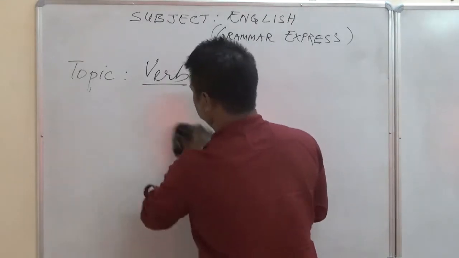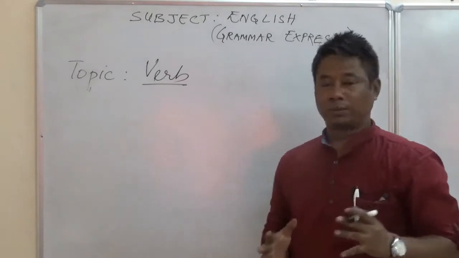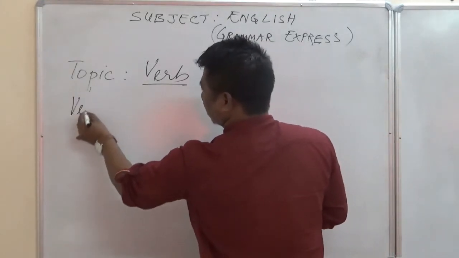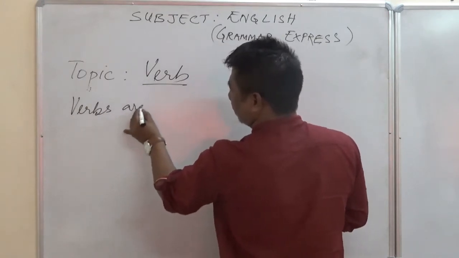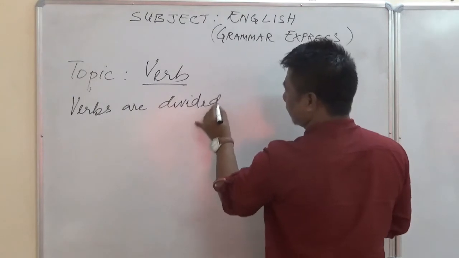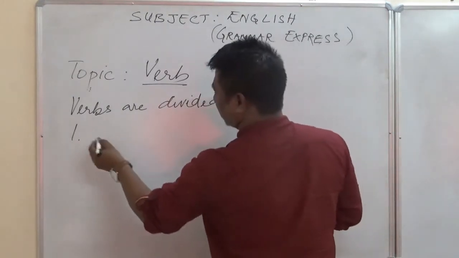How many kinds of verbs are there? Let's see it. Verbs are divided into 2. Into 1.